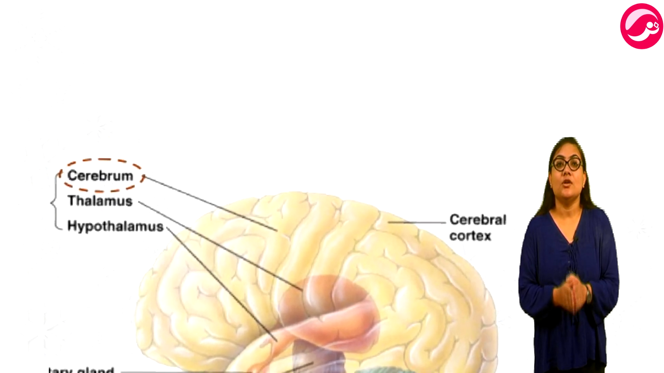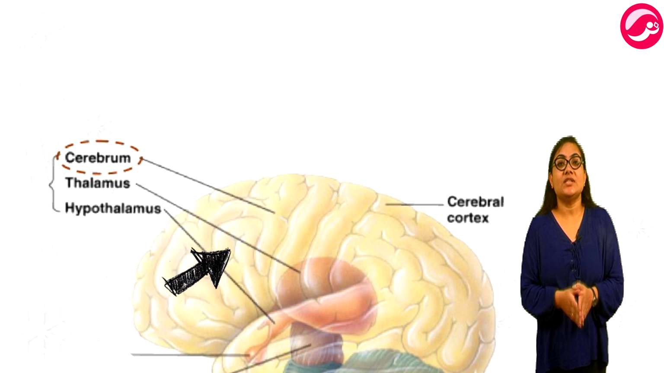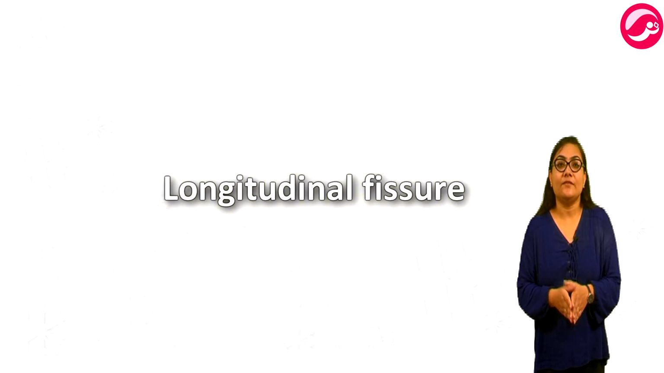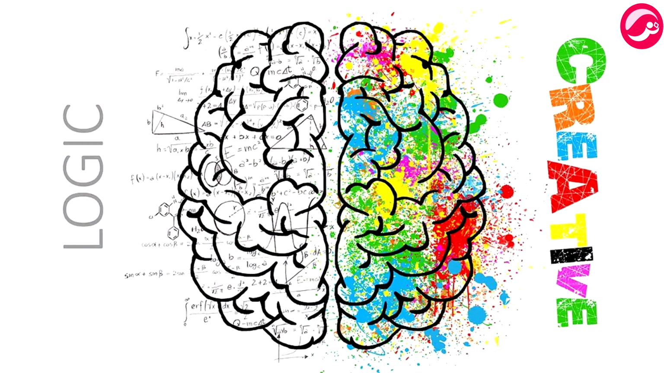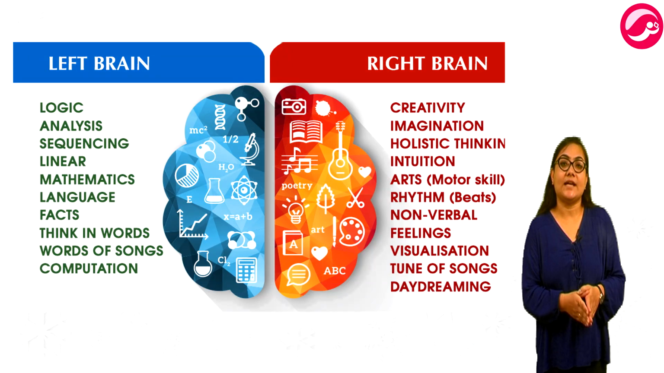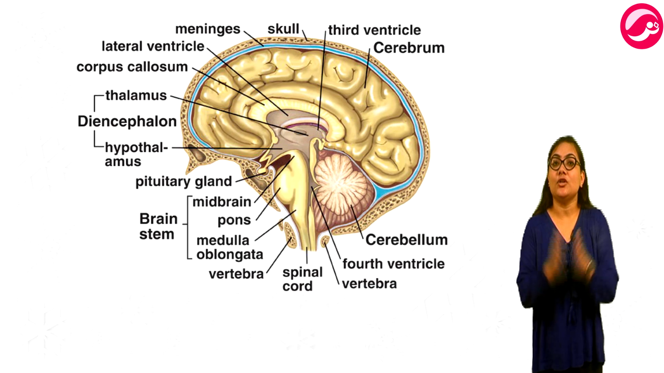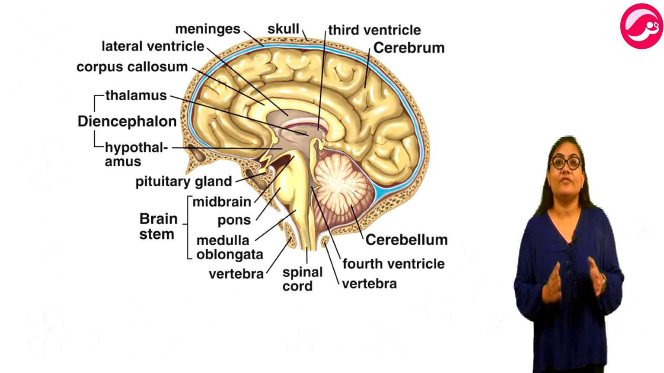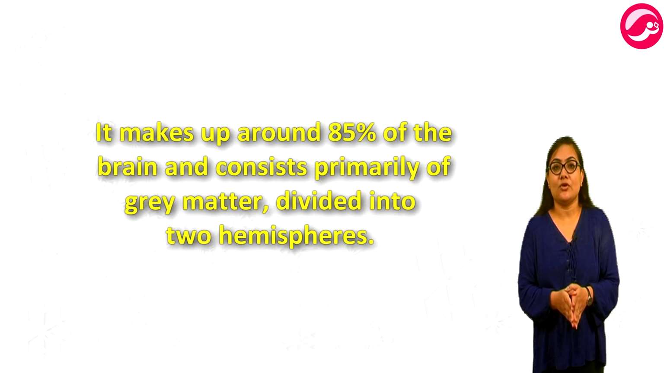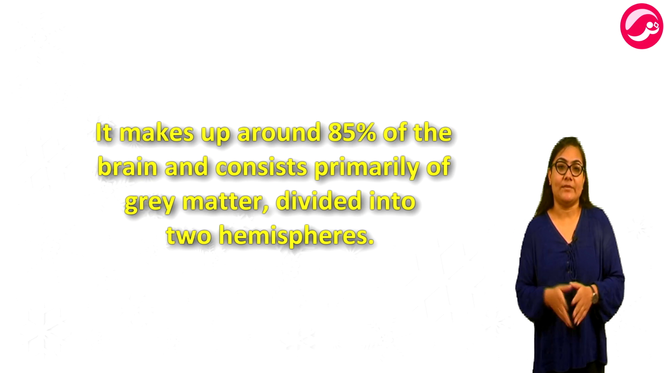Now, let's look at the structure of the forebrain. The most obvious structure of the forebrain is the cerebrum, which is divided into left and right hemispheres by a deep groove called the longitudinal fissure. The right hemisphere is our artistic and creative side, while the left hemisphere is the logical side, recollecting facts and figures. When we picture the iconic shape of the human brain, the majority of what's visible is the cerebrum with its wrinkly pinkish grey outer appearance. It makes up around 85% of the brain and consists primarily of grey matter divided into two hemispheres.